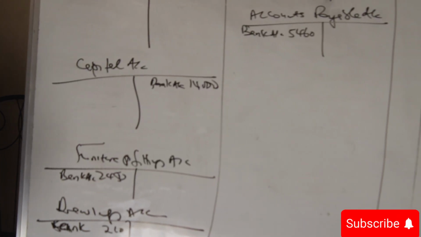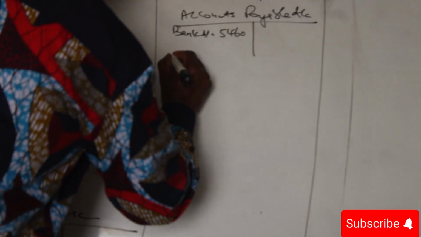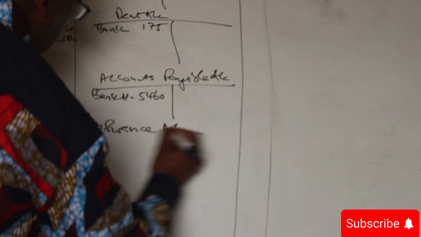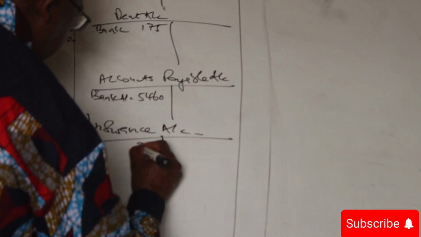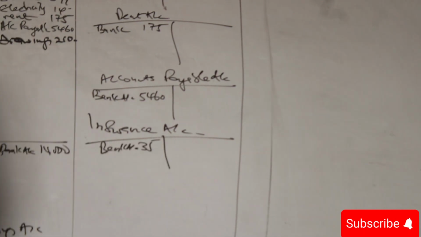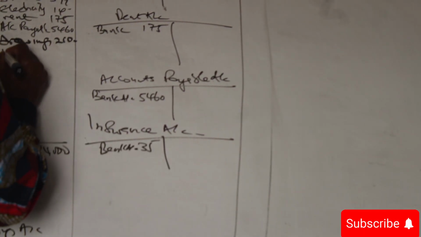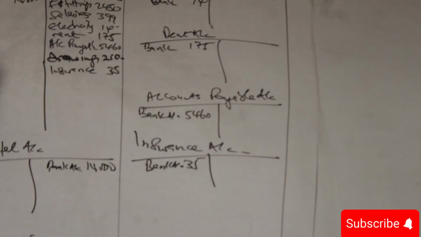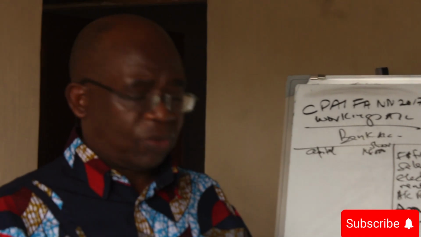Then insurance. We have insurance how much? 35. Insurance account, we paid insurance 35 through bank. It's coming through bank. Please, I'm reconstructing the accounts.